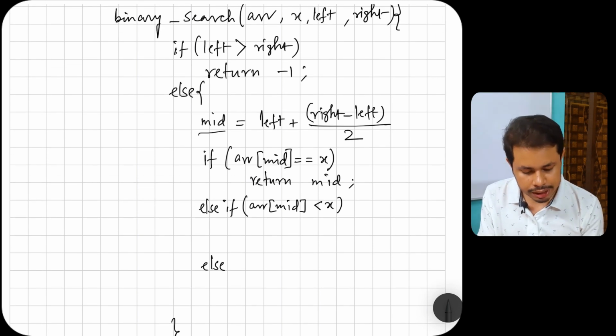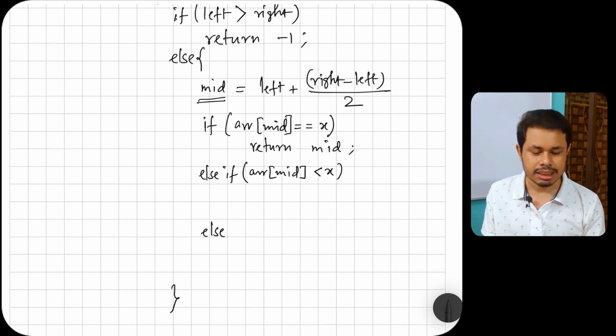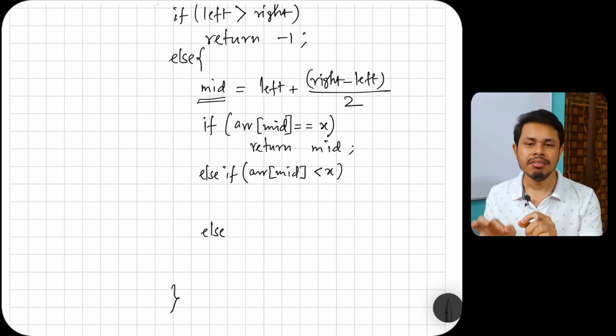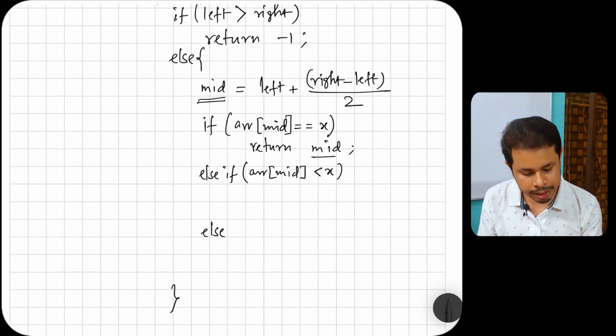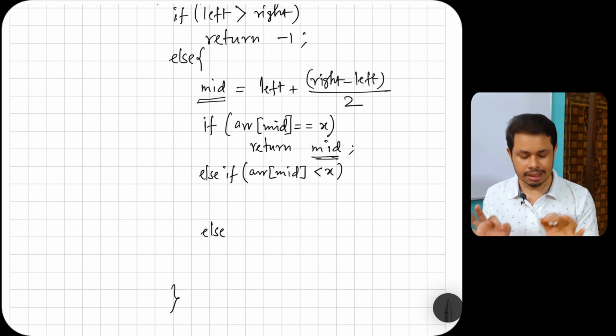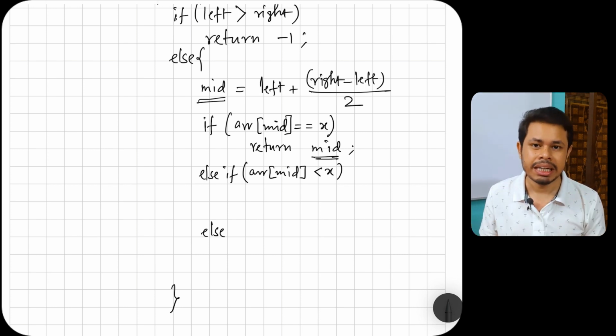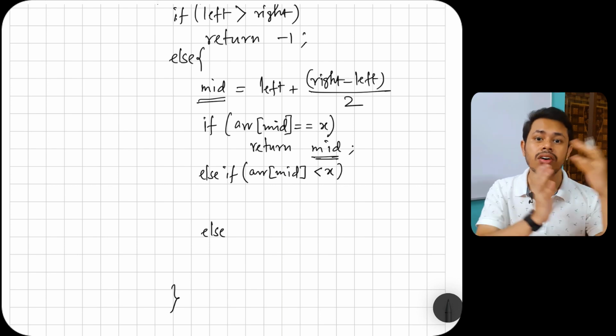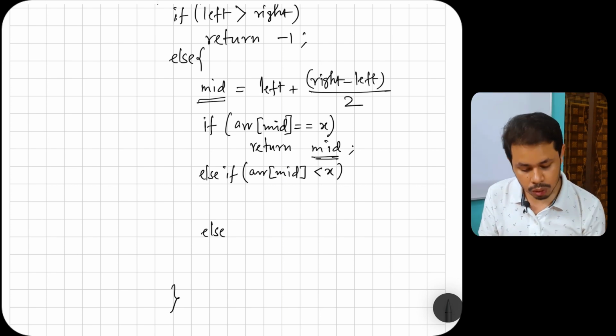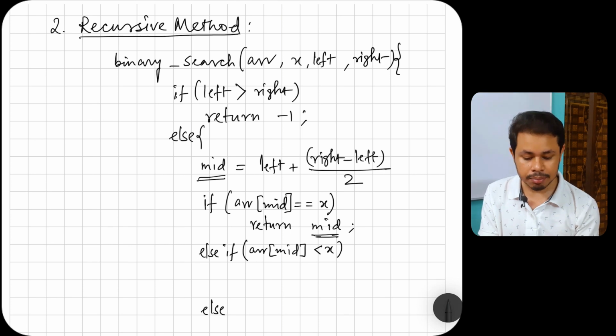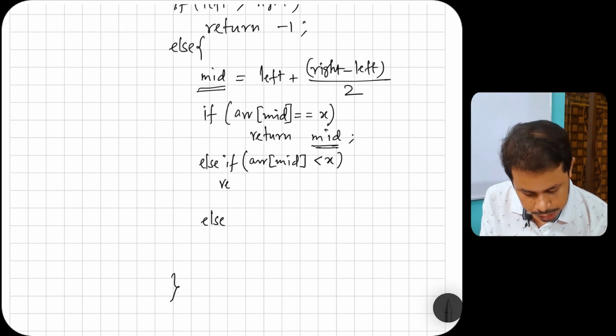We first calculated the middle element, that is the same, left plus right minus left by 2. Now we check array mid equal to x. If the middle element is our required element, we return the middle index, else the middle element is less than our required element, which means we have to search on the right hand side. What can we do? We can again call this function binary search. So we have to return